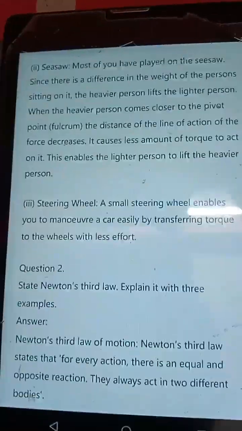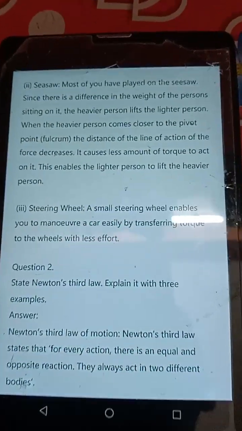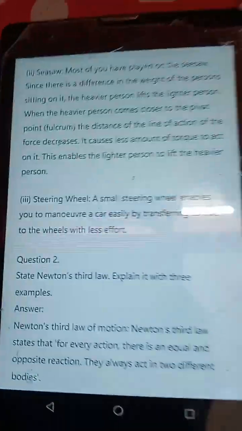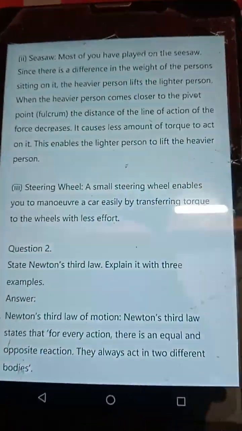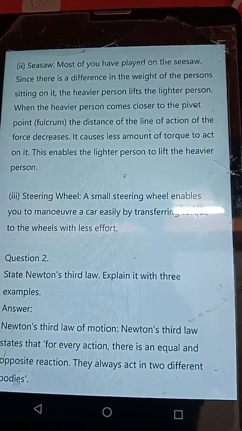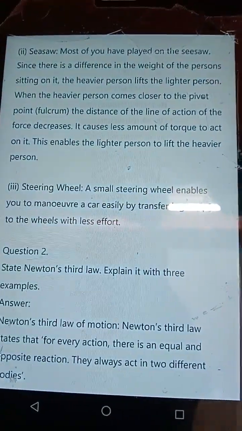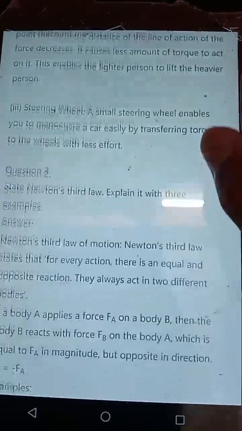Seesaw. Most of you have played on the seesaw. Since there is a difference in the weight of the persons sitting on it, the heavier person lifts the lighter person. When the heavier person comes closer to the pivot point, the fulcrum, the distance of the line of action of the force decreases. It causes less amount of torque to act on it. This enables the lighter person to lift the heavier person.